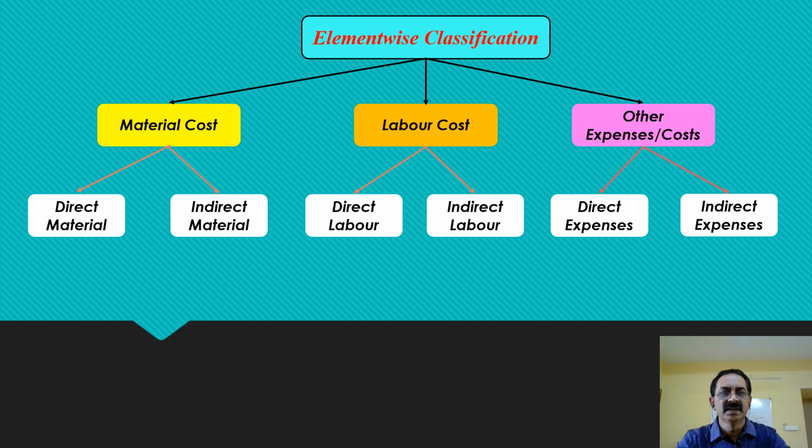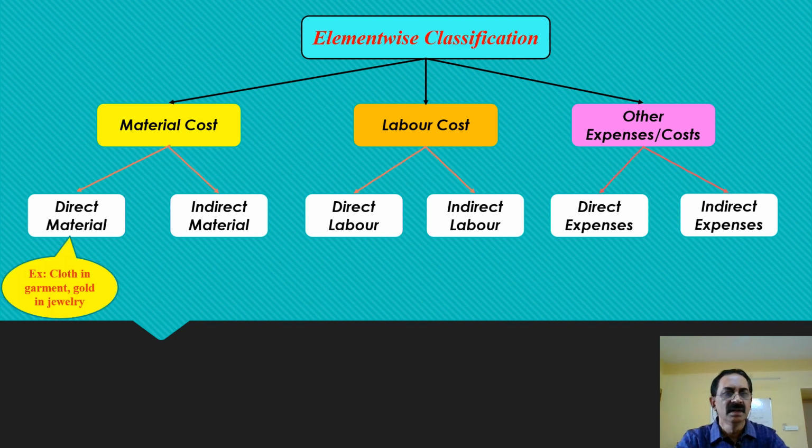If a patient undergoes a surgery with, say, insertion of a stent in the heart, the stent cost may be around 25,000 rupees. That 25,000 rupees, the cost of the stent, is the direct material cost in the hospital service or the medical treatment. That is what we call material cost.